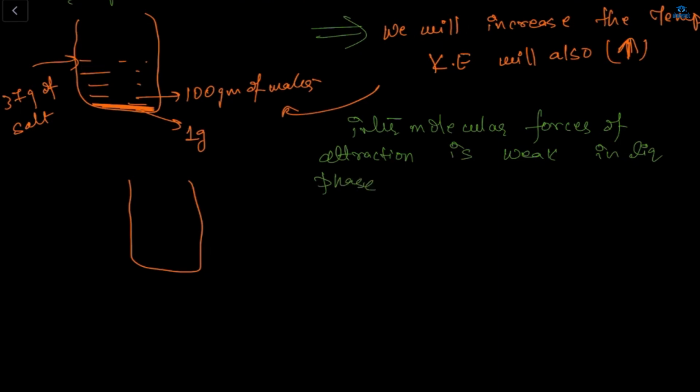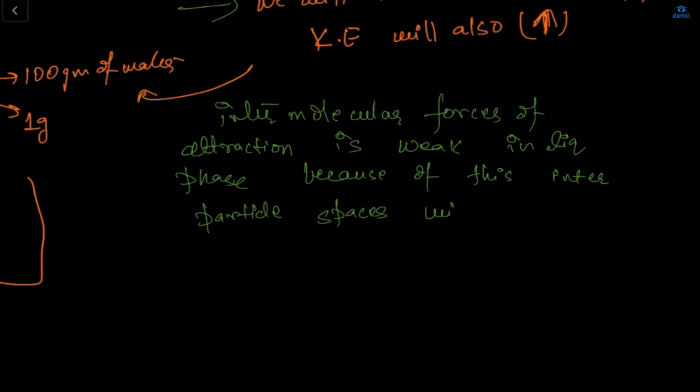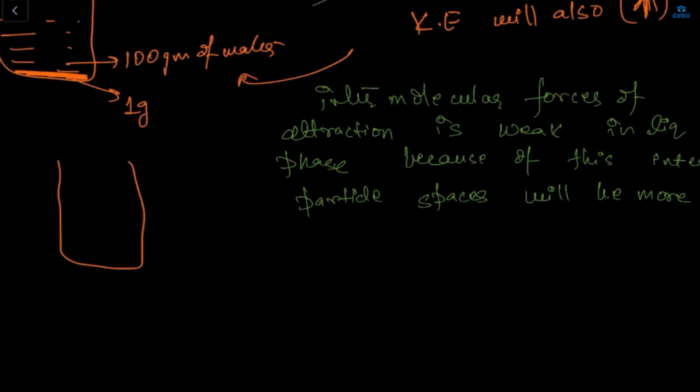Yes, ma'am. So because of the weakness of this force in the liquid phase, the interparticle spaces will be more.